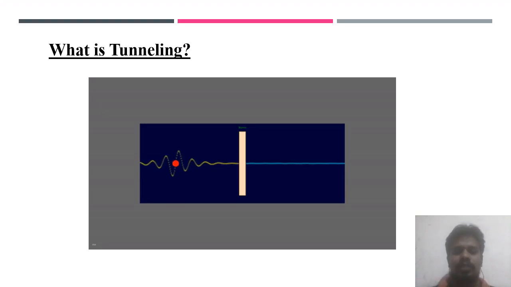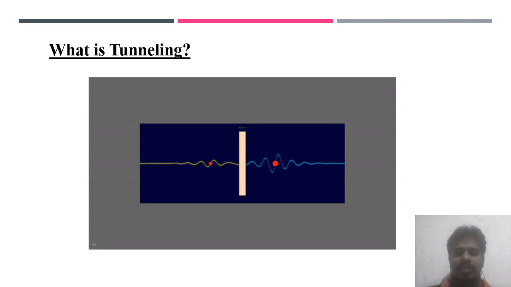So we can ask one question. What do you mean by tunneling? What is tunneling in general? We are not going to derive any quantum mechanical equation. We are just going to look at the quantum particle. What happens if it is approaching a barrier of certain potential?